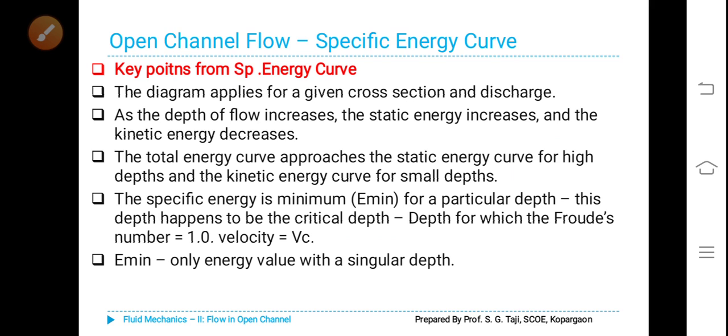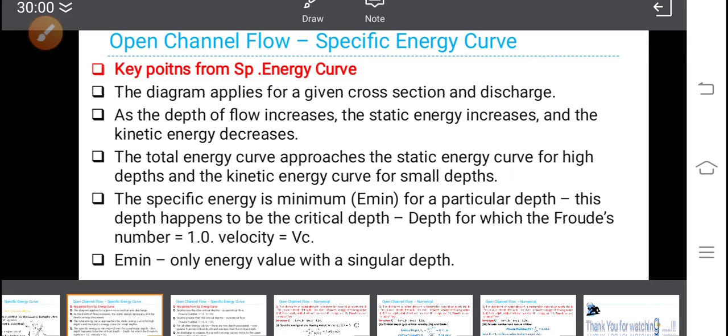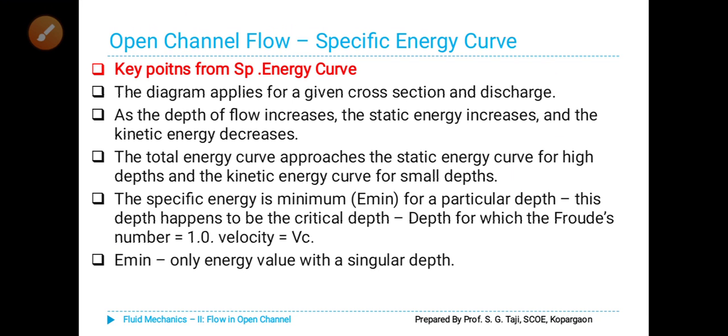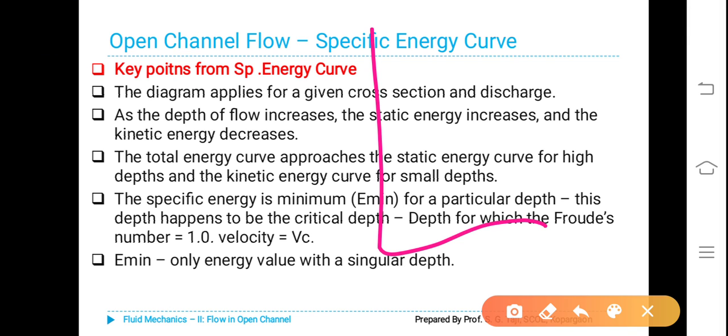The diagram applies for a given cross section and discharge. As the depth of flow increases, the static energy increases and the kinetic energy decreases. From that plot itself, we can identify that as the specific energy increases, depth increases.